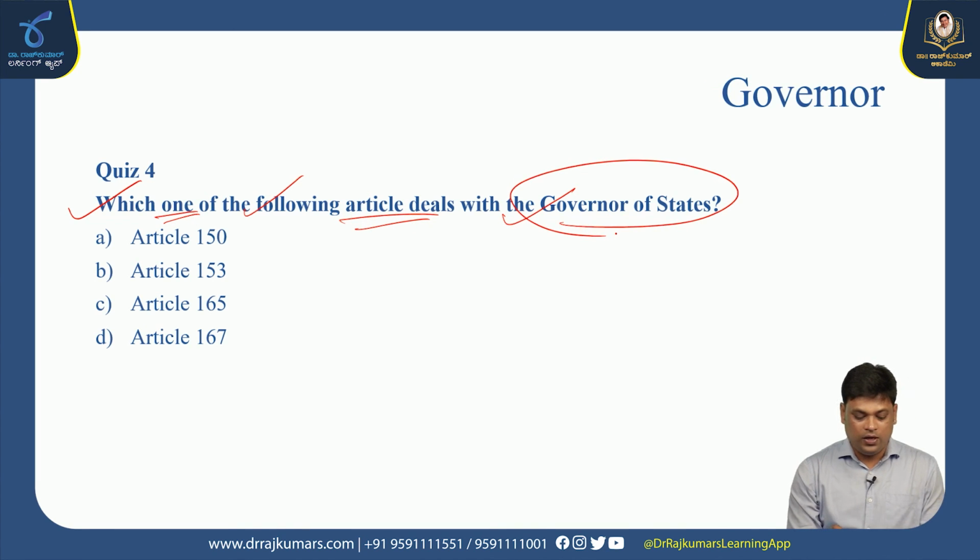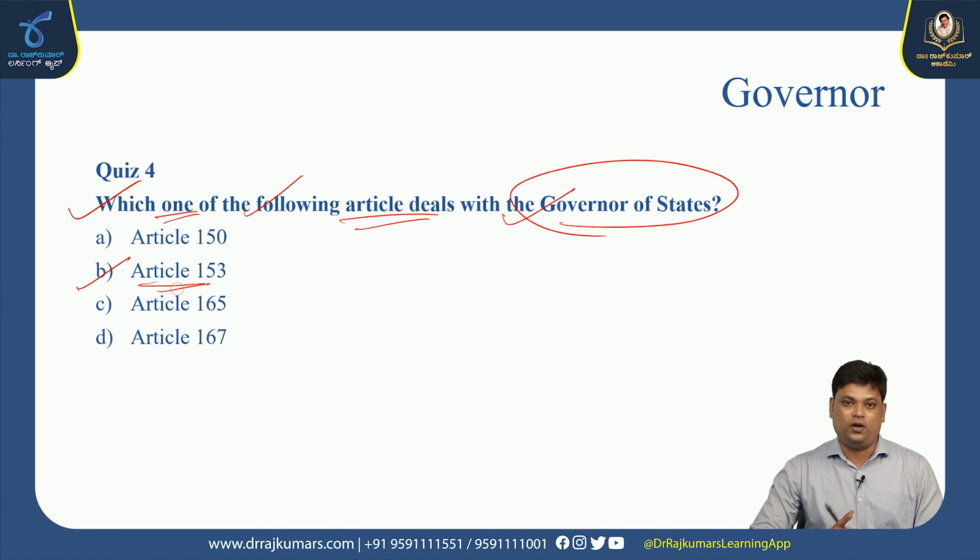Next question, which one of the following articles deals with the governor of states? Article 153 provides that there should be an office of governor of the states. Just practice a few other questions for the same chapter, and revise the earlier slides, which will help you to know more information about the governor.